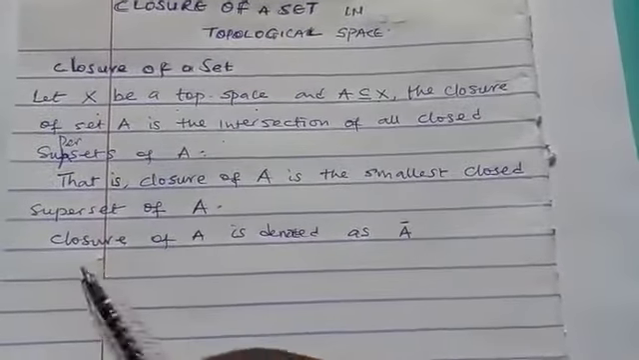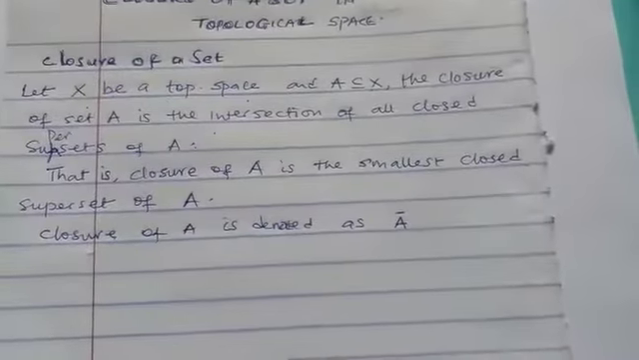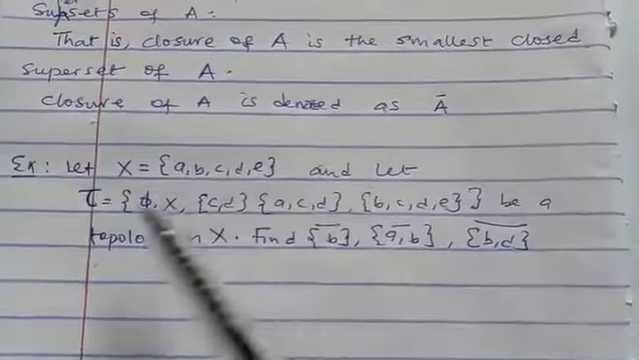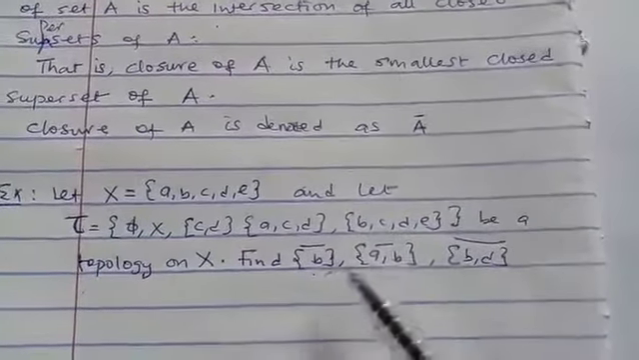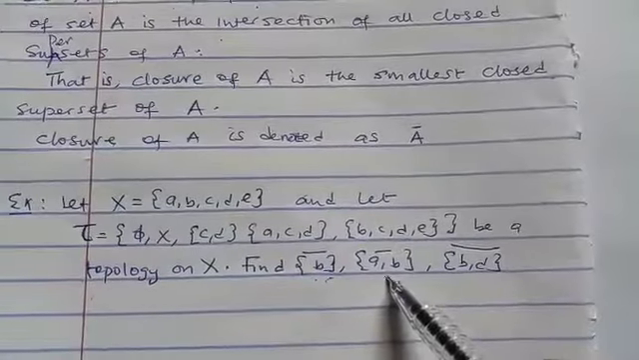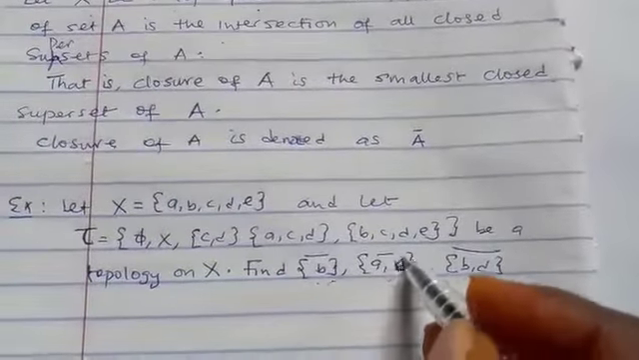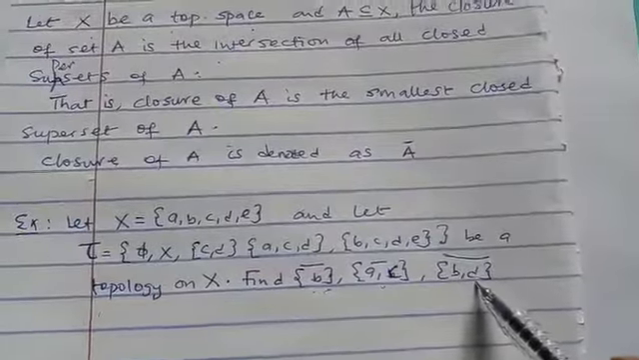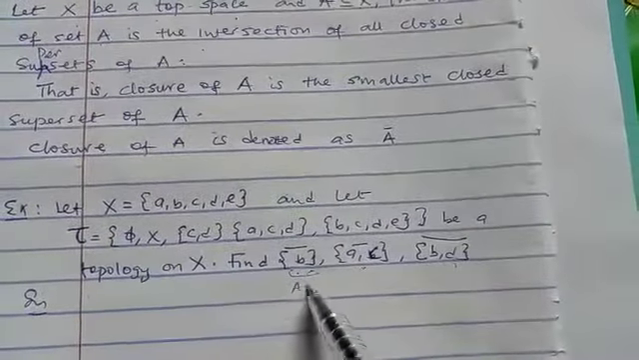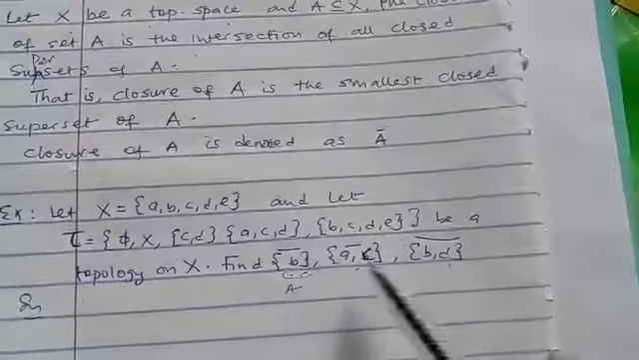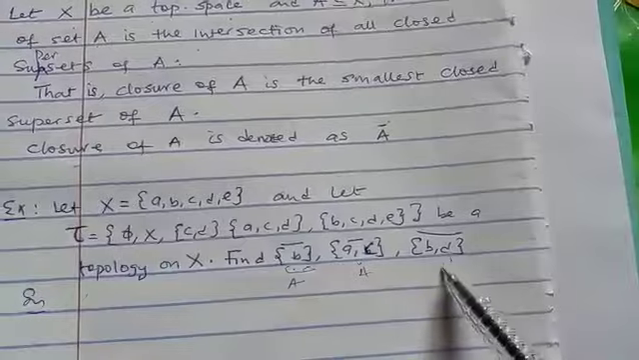Let's take an example now so that we understand what this definition means. Let S be this, and let this tau be a topology on S. We want to find the closure of the set B, the closure of the set AB, AC, and the closure of set BD. Now, how do we find it? By definition, we need to get the closed supersets of A. When we put a bar there, it means closure.